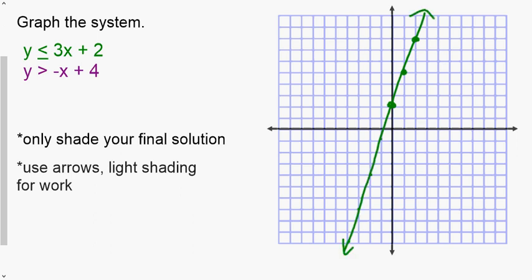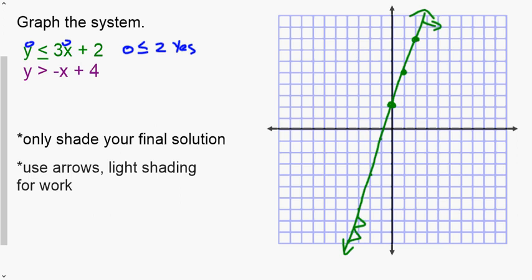Now, in section 4, we would plug in 0, 0. And we get 0 is less than or equal to 2, which is true, which means we are going to shade the side of the origin. Now, instead of shading it, though, because we're only going to shade our final solution, we're going to use arrows. You can use arrows like that. Some people will do arrows like that. You do arrows however you want to indicate where you are going to be shading.